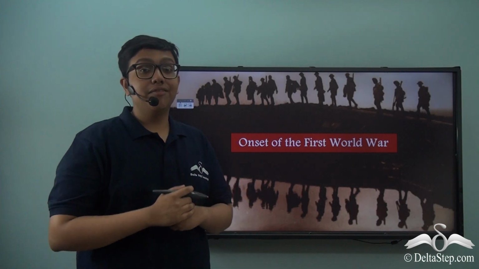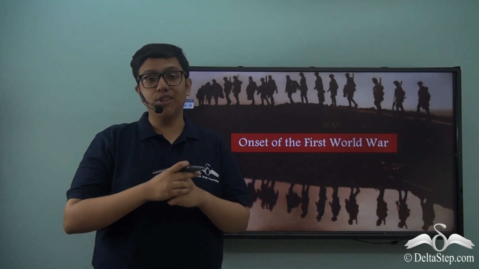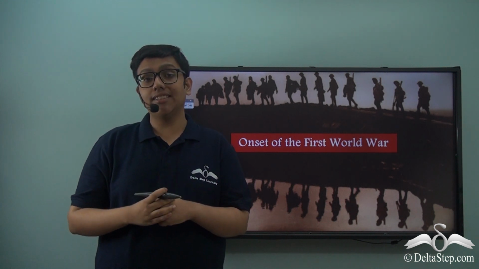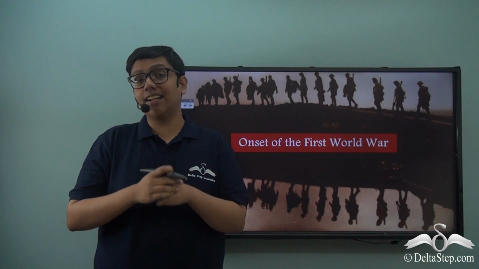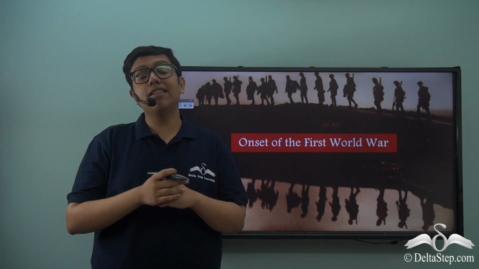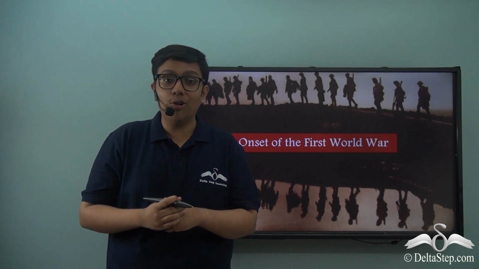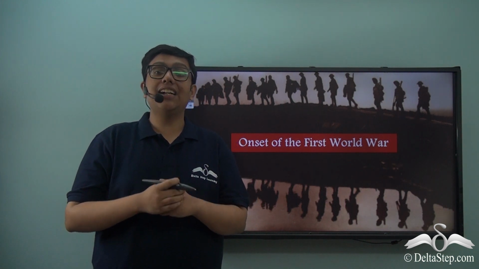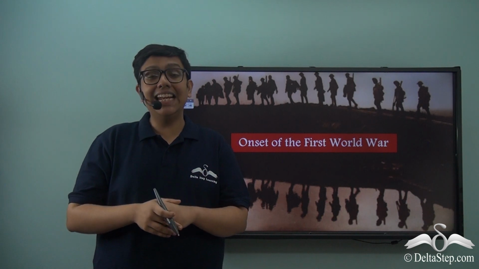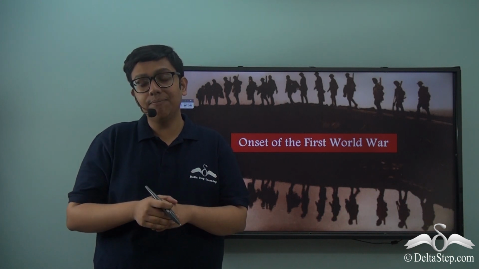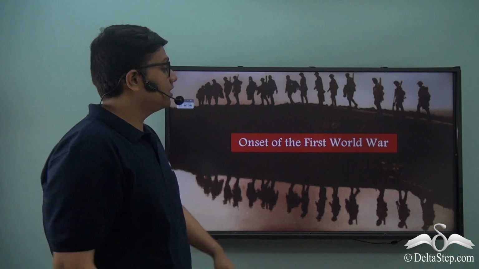In the previous lesson, we saw the immediate cause of the First World War, or the Sarajevo crisis, which created a 1 month period known as the July crisis, in which all the major nations of the world got involved in the First World War, and that caused the outbreak of the war. Now let us see this 1 month period in a very different format altogether while understanding the onset of the